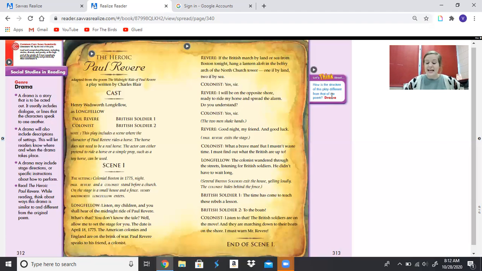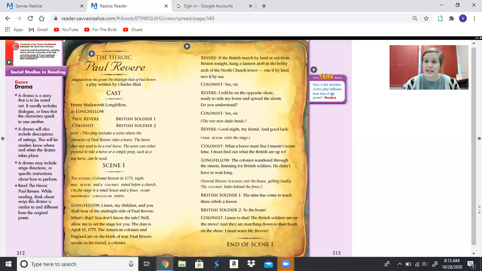That's right, guys. It's a natural place to end scene 1, right? The colonist has gotten the information that he needed, which was his first task. Now he has to start his second task, which is getting that information to Paul Revere. Stopping there also creates a little bit of suspense, right? Because you're not sure what's going to happen next. Do you know if the colonists will get the information to Paul Revere in time? We don't know. We'll have to keep reading to find out, right? So it creates a little bit of suspense, and it's just a natural stopping point.